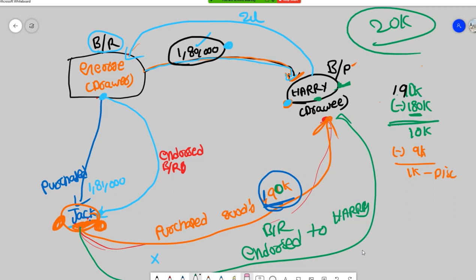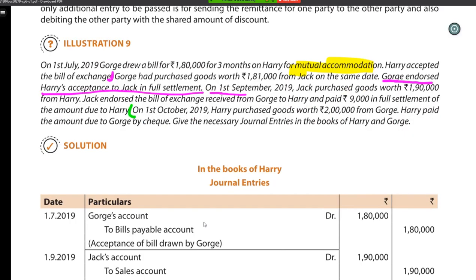Understood? Now, we will put each and everything whatever we have discussed in the form of journal entries. First, George drew a bill on Harry. Okay, and then they are asking you to write in the books of Harry and George. So we will pick first in the books of Drawer. Drawer is whom?